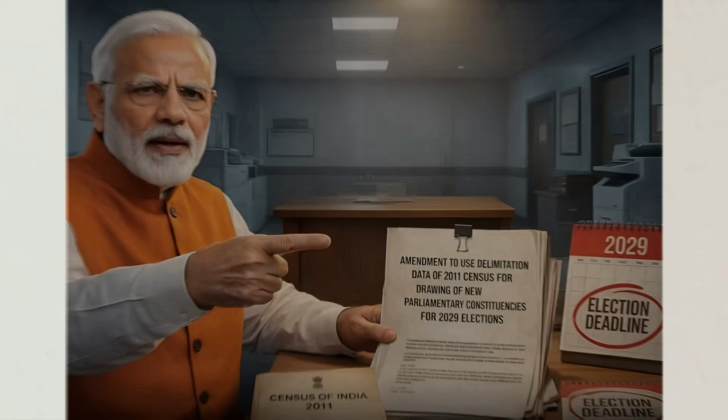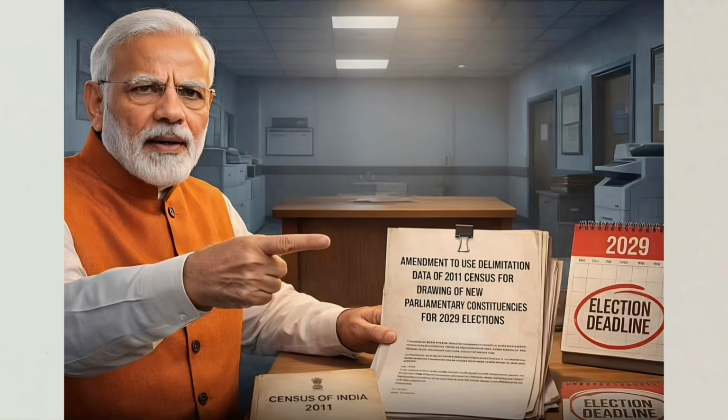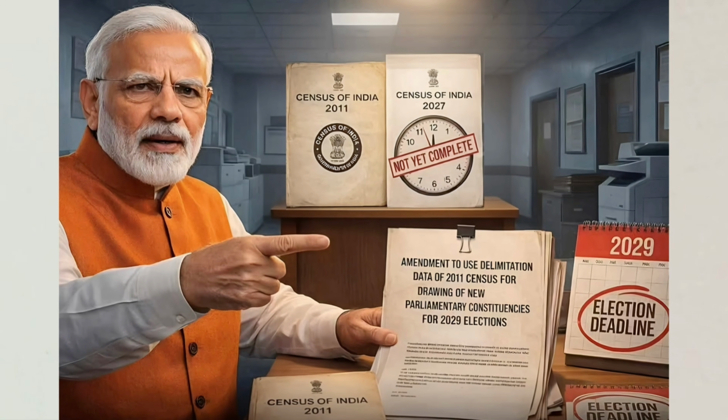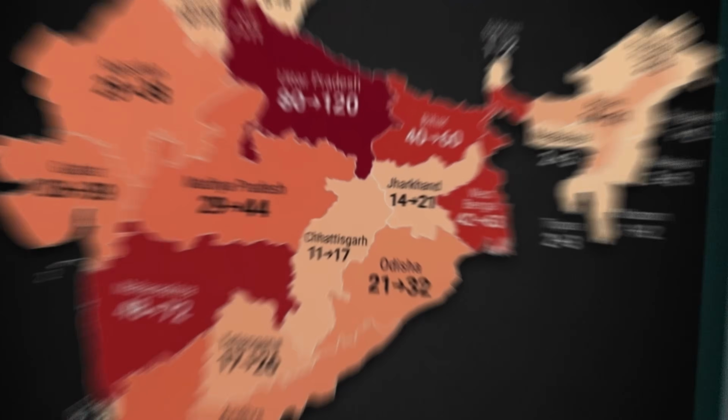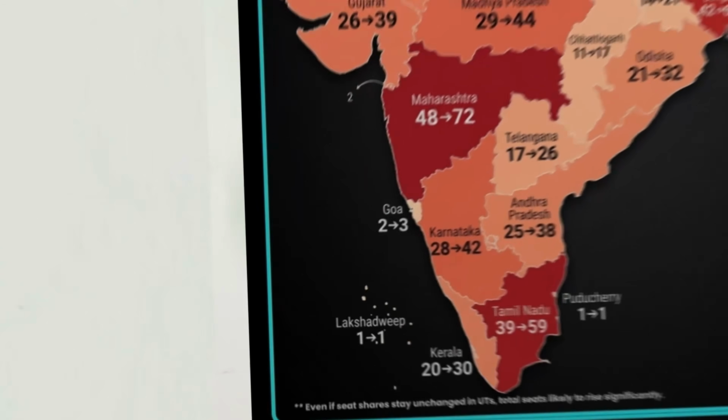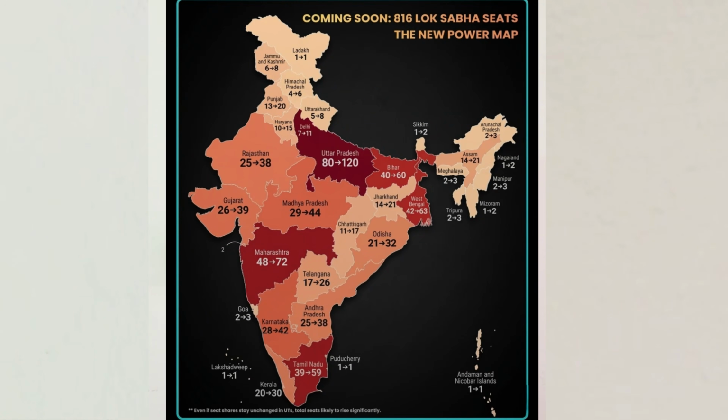But all of this could take 3 to 4 years. With the 2029 elections in mind, the government has decided to consider the 2011 census as the base data for women's representation and a 50% increase of seats for all the states in Lok Sabha to avoid injustice to the southern states. And the amendments in Article 82 allow this.